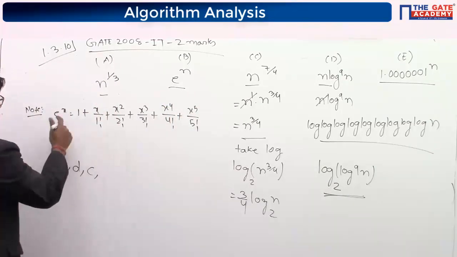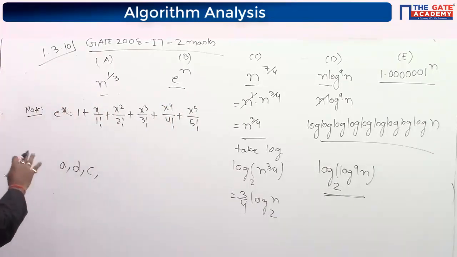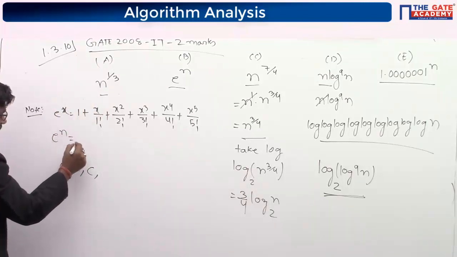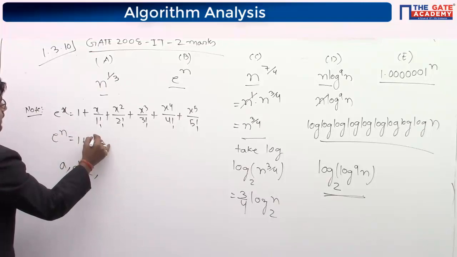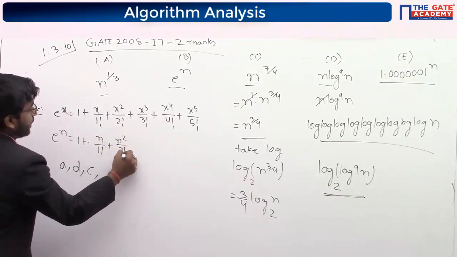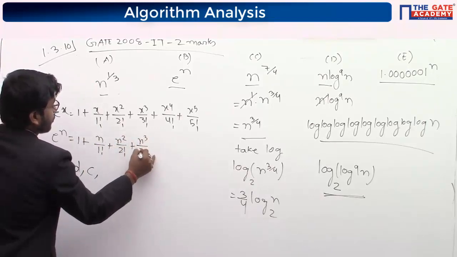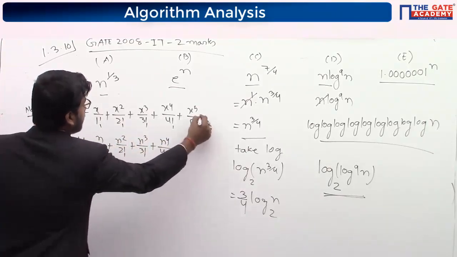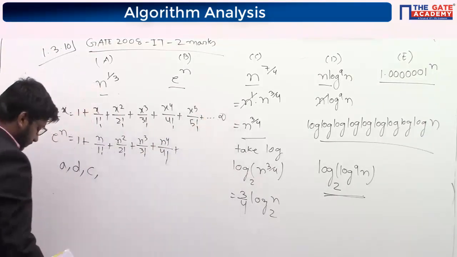So if you write e to the n, it will be 1 plus n by 1 factorial, n squared by 2 factorial, n cubed by 3 factorial, n to the 4 by 4 factorial, till infinity it will keep on going, okay.